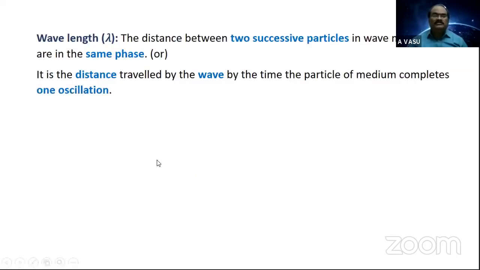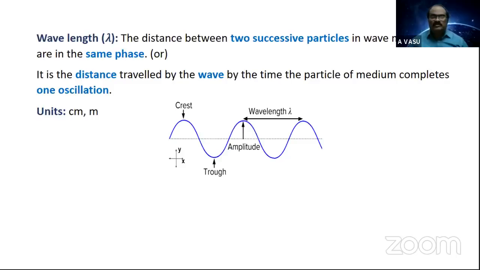Next, wavelength. What is wavelength? It is the distance between any two successive particles in a wave motion which are in the same phase. Generally in a wave motion, which two particles will be in the same phase? If I take the peak point of a crest and the peak point of the next crest, these are successive or consecutive, and these two particles are in the same phase. They are in the same phase because they have the same magnitude of displacement and their direction is also the same.